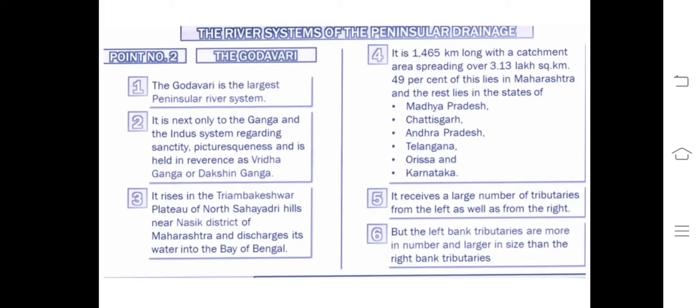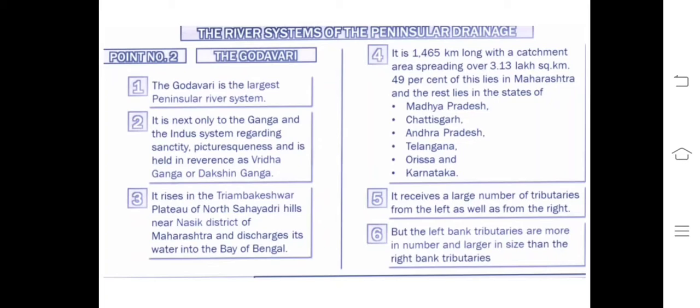It rises in the Trimbakeshwar plateau of the North Sahyadri hills near Nasik district. Yes, there is a plateau, the Trimbakeshwar plateau of the North Sahyadri hills, present in Nasik district of Maharashtra. From there it originates and drains into the Bay of Bengal. Its length is approximately 1500 km with a catchment area, its drainage basin, of approximately 3 lakh square kilometer.